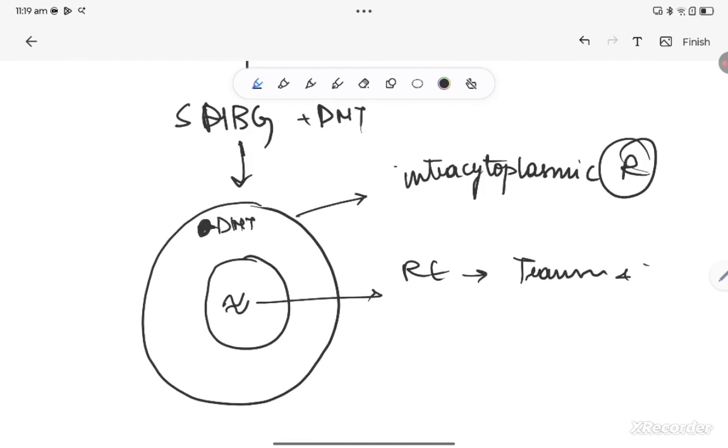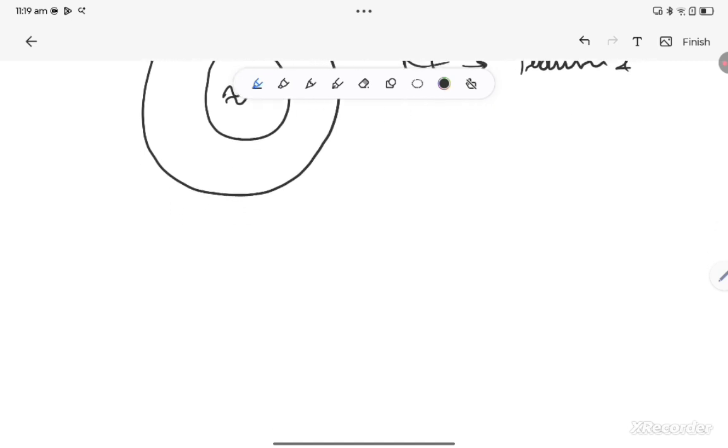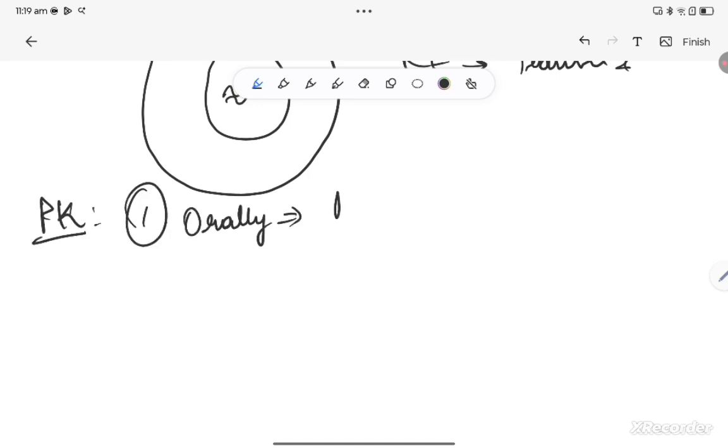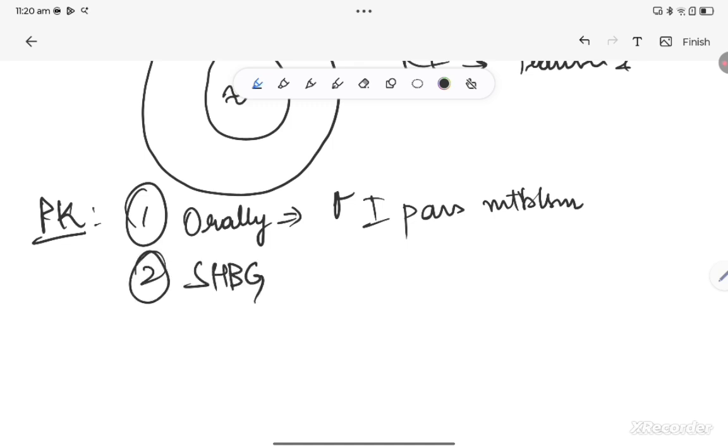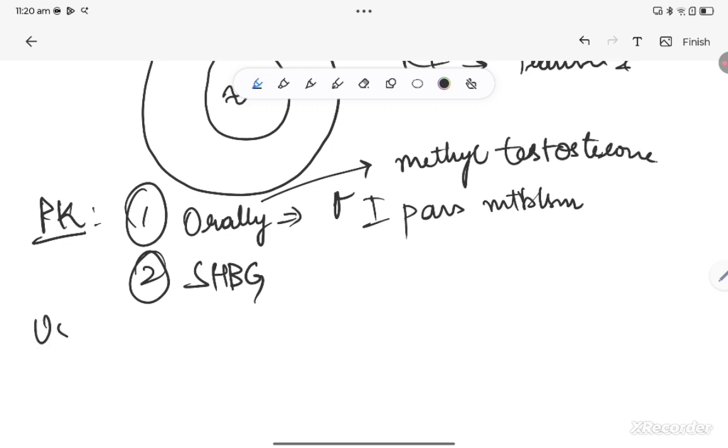Now, this is about testosterone. So, where do you use testosterone as such? Testosterone is primarily more of a physiological role and we don't use that often, mainly because, most importantly, when given orally, it has high first pass metabolism, because of which we prefer parenteral, mainly intramuscular. Whenever it is present in the blood, it is transported using sex hormone binding globulin. And what are the various preparations? Let us not go into preparations per se. Only what I want you to remember is that the orally active preparation of testosterone is methyl testosterone.